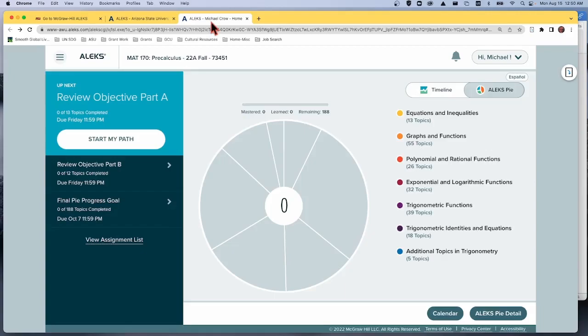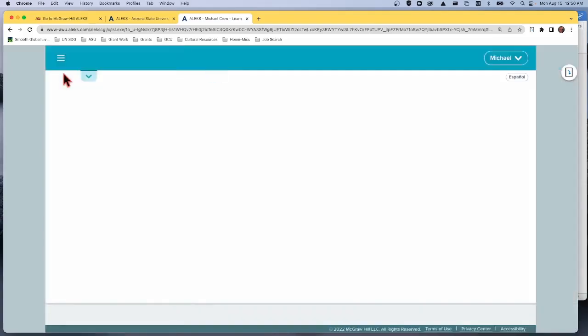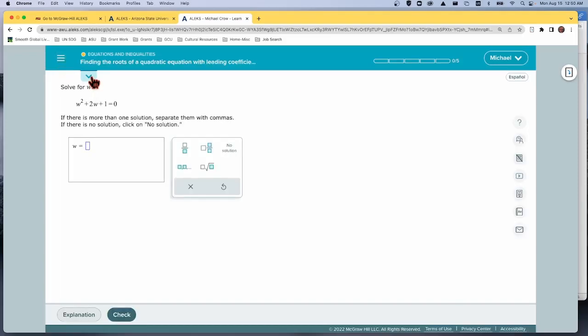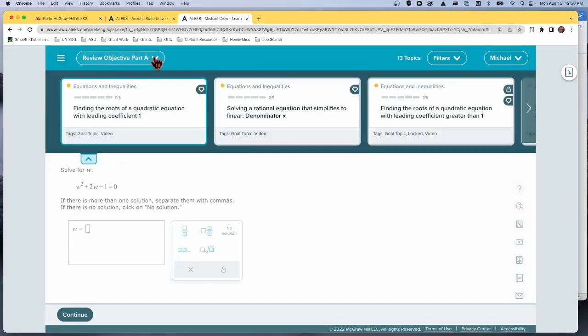Okay. So let's say objective A, we went ahead and watched the video. One way you can just start my path and go here, but what I want to show you is a way to navigate, because as you get further in here, you may want to do this. You go to the three little arrows, you go to learn, and then you do what we call a double drop down. So there's this drop down arrow here, you're going to click on that. In a moment, there'll be a drop down arrow up here. We're in review for objective part A.